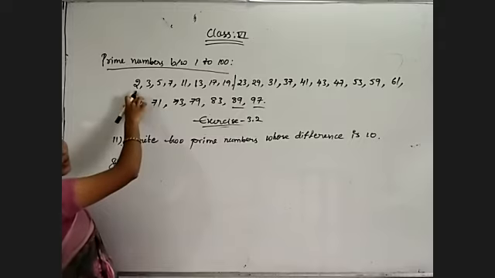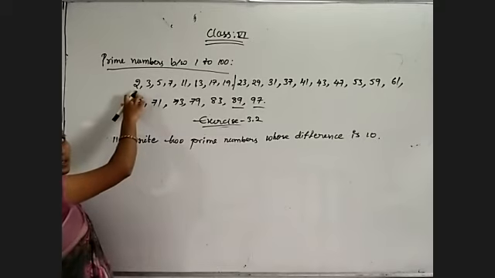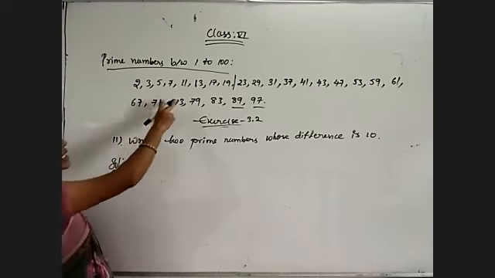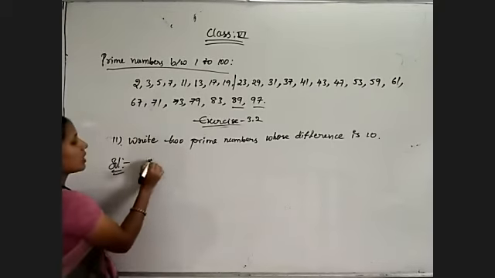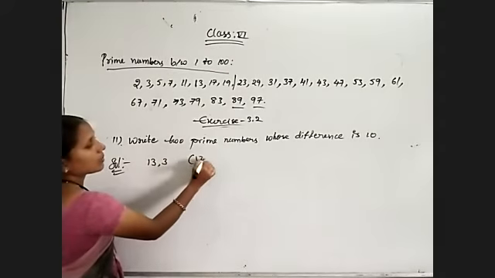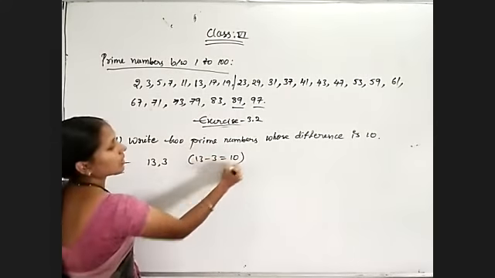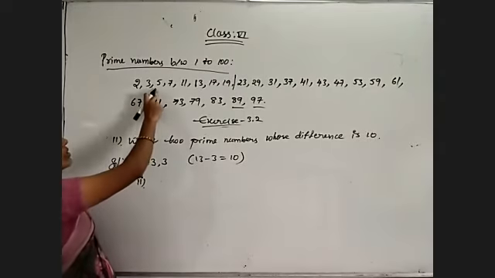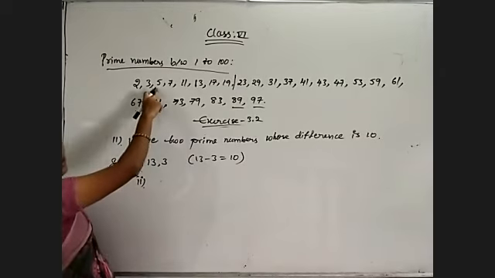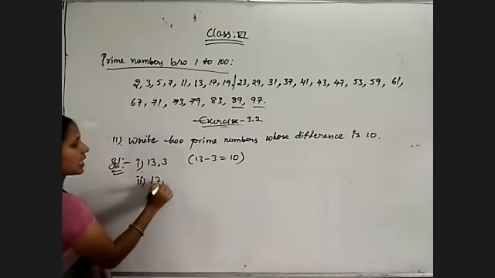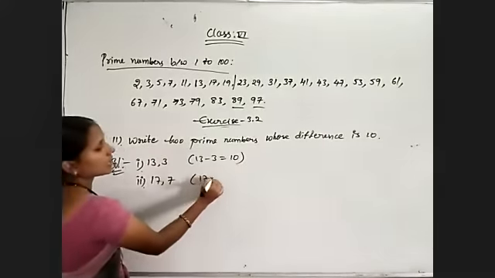Take 2, next number 12 we have to get. 12 minus 2 is 10, but 12 is not a prime number. 3 plus 10 is 13, and 13 also is a prime number. So 13 comma 3, why? Because 13 minus 3 is equal to 10. And my second one is 5 plus 10, 15, no. 7 plus 10 is 17, yes. 17 comma 7, their difference is equal to 10.